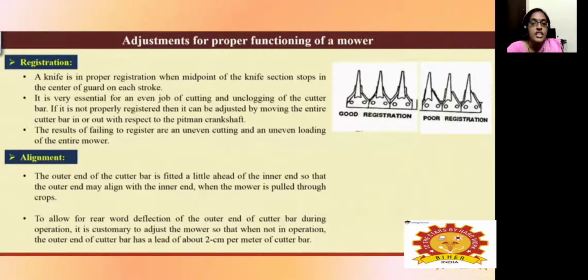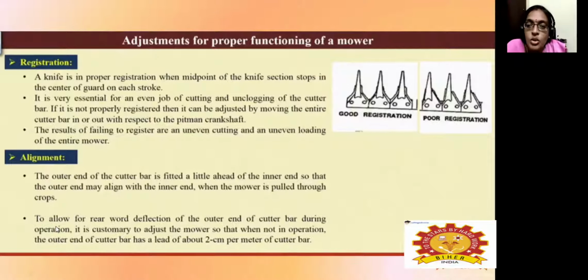And the registration, so what I have told is it should be located at the center. If not, what happens is it won't help in the proper cutting, or else uneven loading will be there. So this is known to be the registration. Registration means after each stroke, the knife should be at the center. Knife should be placed at the center. Then it is known to be the good registration.